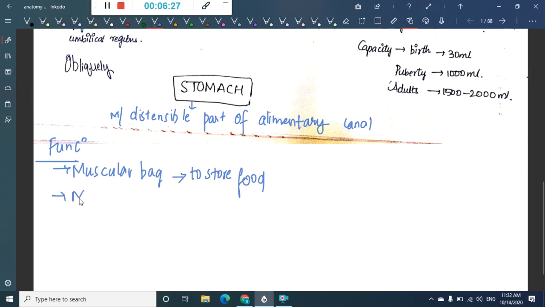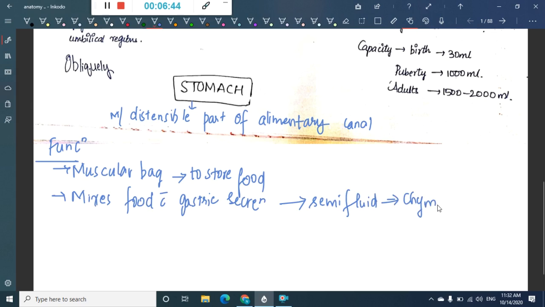Then it mixes the food with gastric secretions, and once it mixes the food with gastric secretions, it forms a semi-fluid material called chyme.